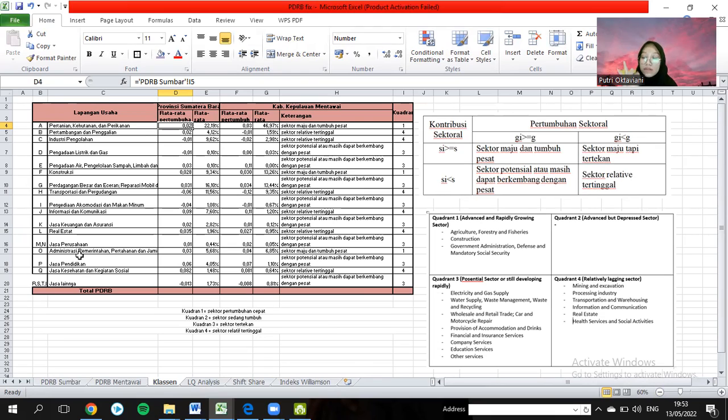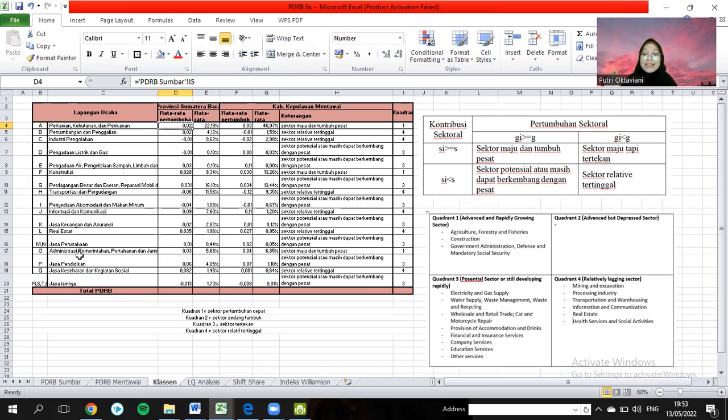So these sectors are advanced and rapidly growing sectors in Mentawai City. After that, quadrant 2 is the advanced but depressed sector. We don't find quadrant 2 in Mentawai.